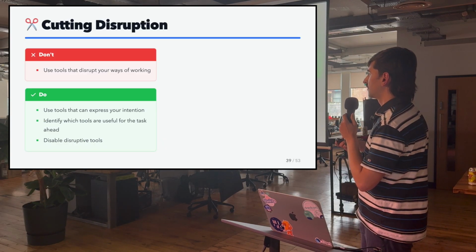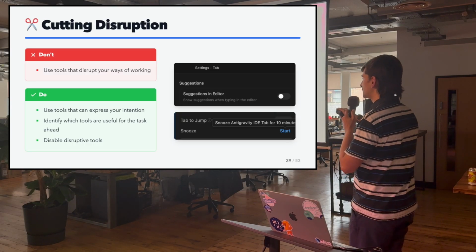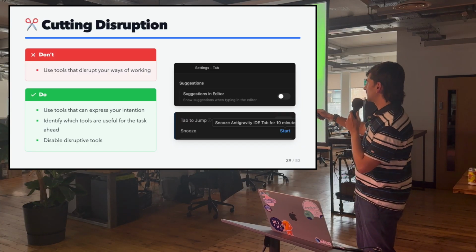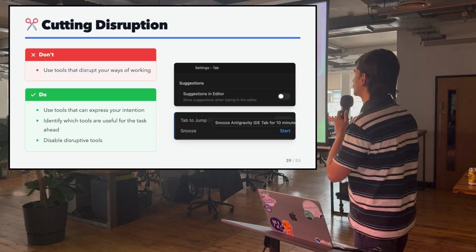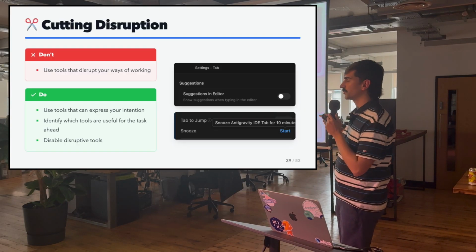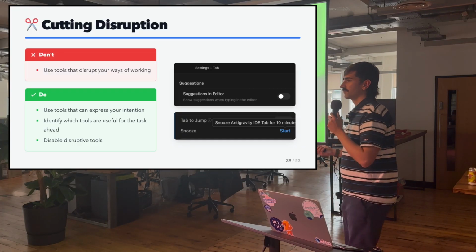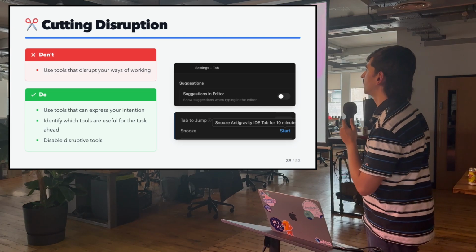And I can't be the only one because in the most recent update to Anti-Gravity announced in Google I/O, they've introduced a button that snoozes this for 10 minutes, which I really appreciate. So you don't need to keep it disabled, I do, but you also can enable this button that will not disrupt you for a specific amount of time when you don't want to be disrupted.